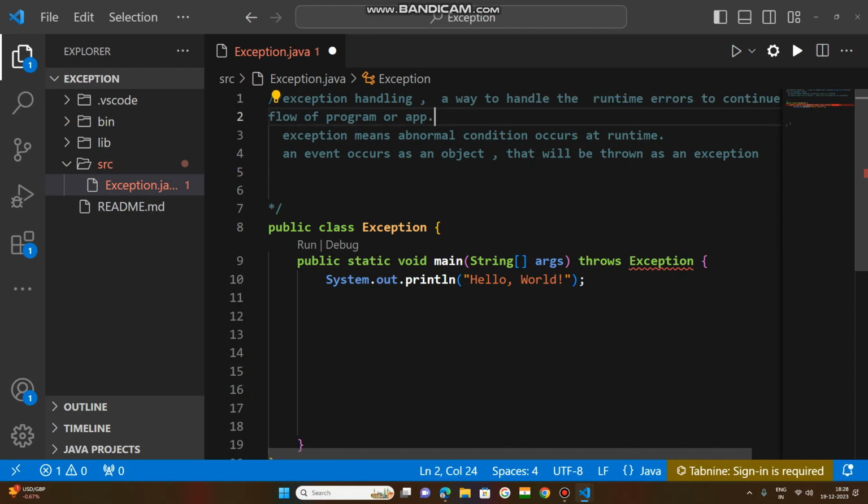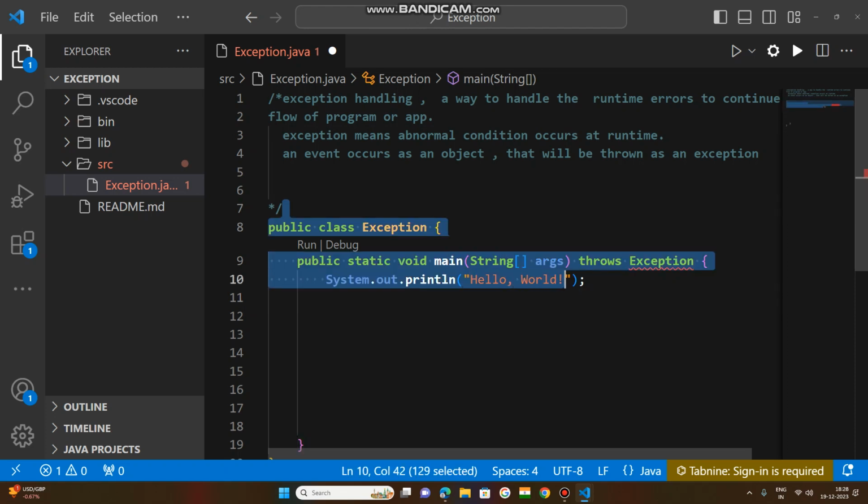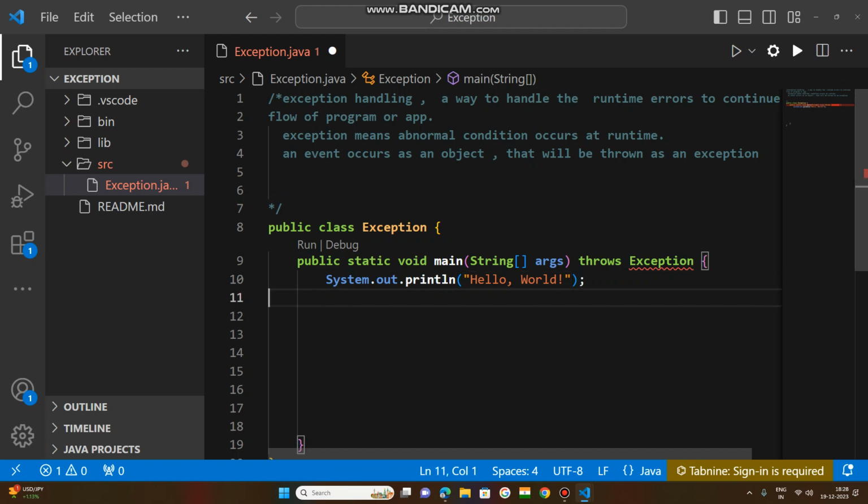Now, what is the flow of the program? Two lines are default statements. After that, from line 11 to 18 you have written the code, which is 7 statements.